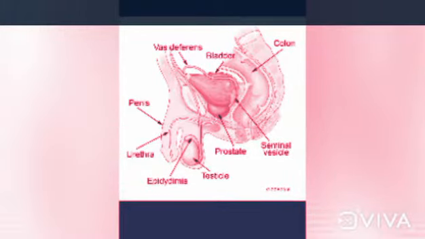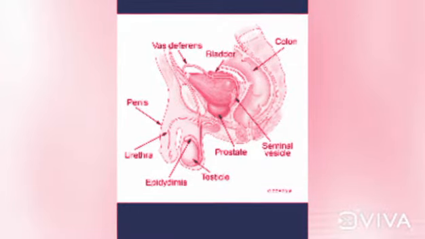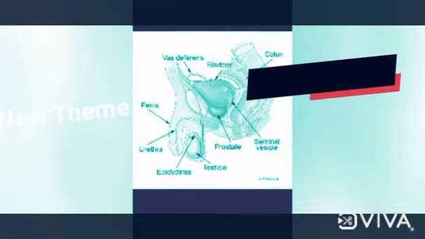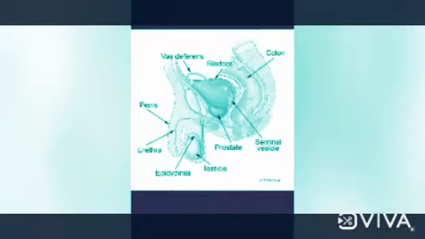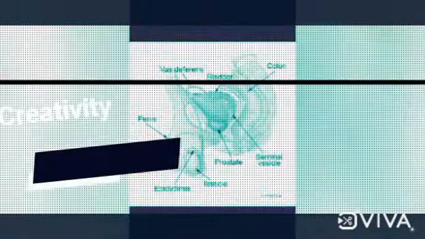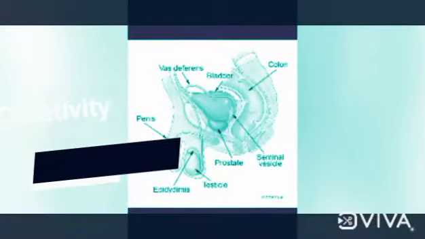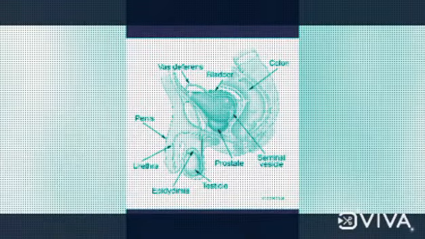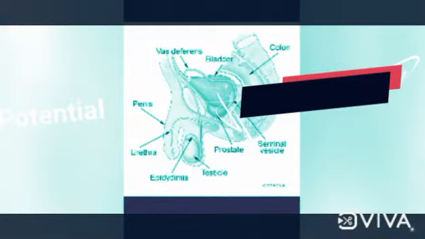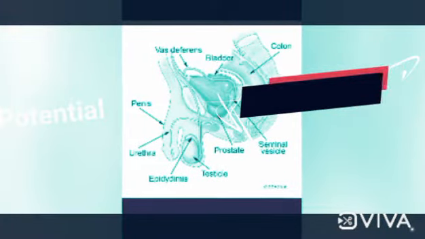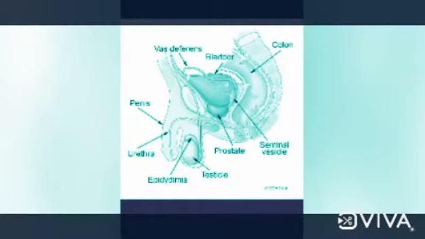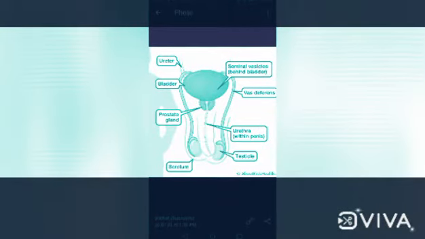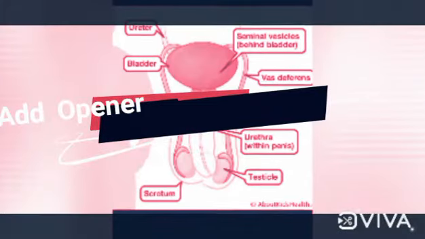Testis development starts in the abdominal cavity and the testis descends via the inguinal canal during the seventh month before birth. So I can call it extra-abdominal. Cryptorchidism is sterile and has a higher chance of cancer. What is castration? It is a term for surgery to remove the testes.